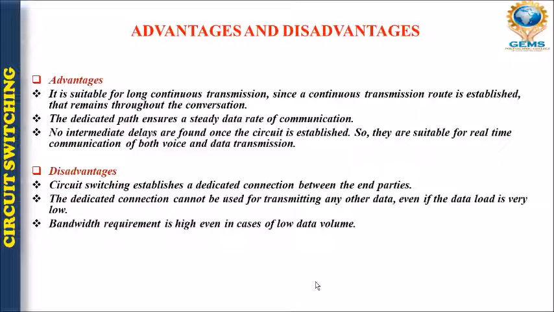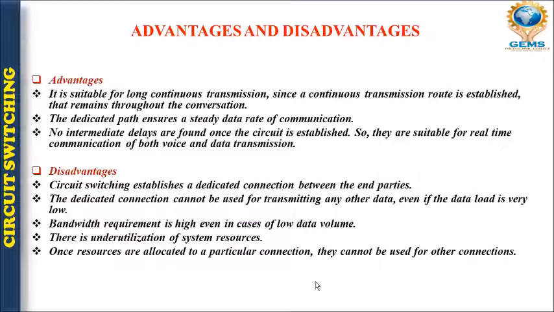That means whenever we have low data volume, at that time the bandwidth should be low, but in this type of circuit switching, the bandwidth is always high. That is also one of the great disadvantages. There is also a utilization problem of the resources, which creates mismanagement in utilization of the system resources.